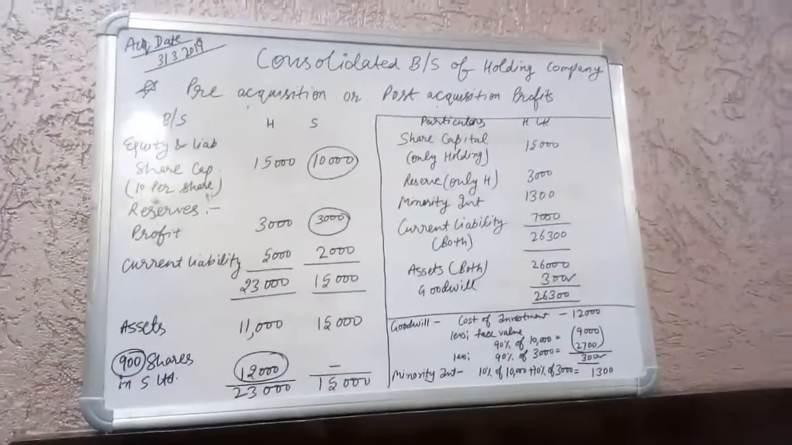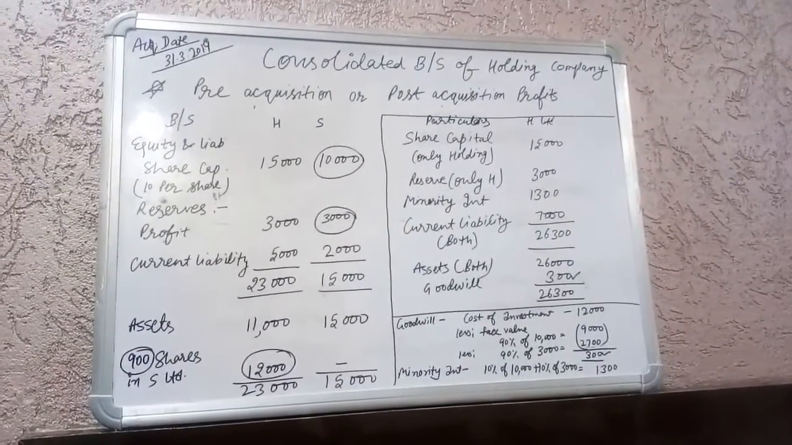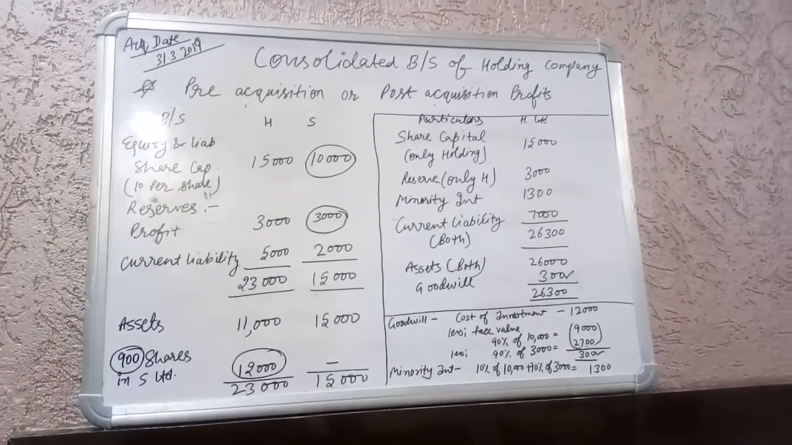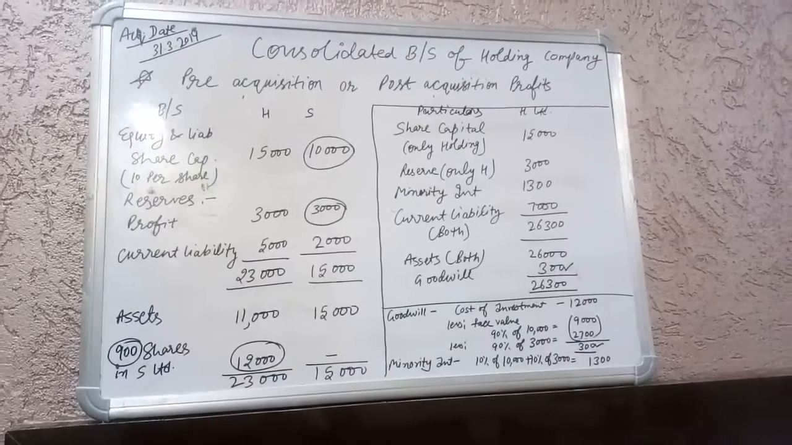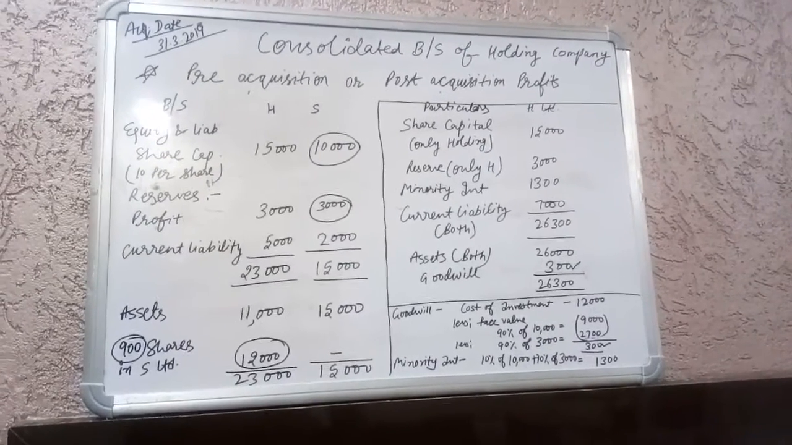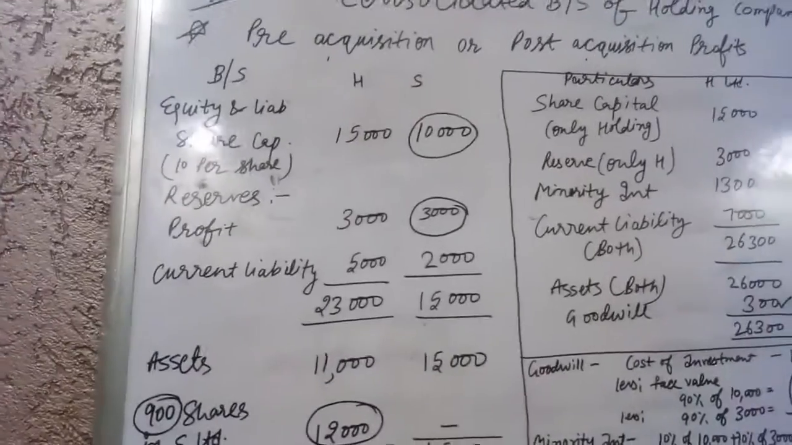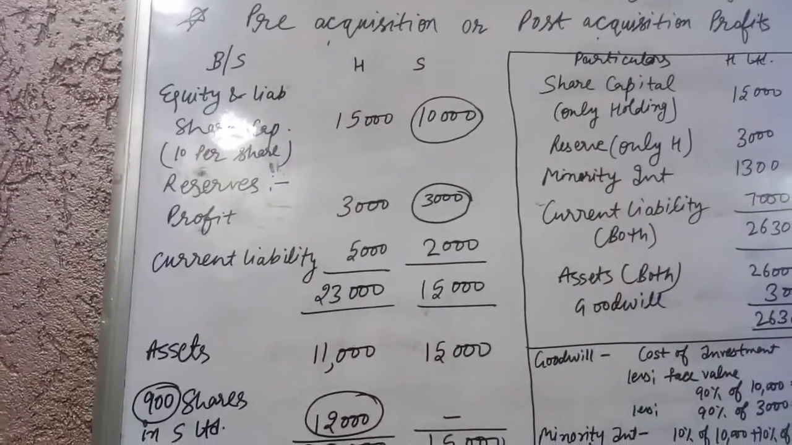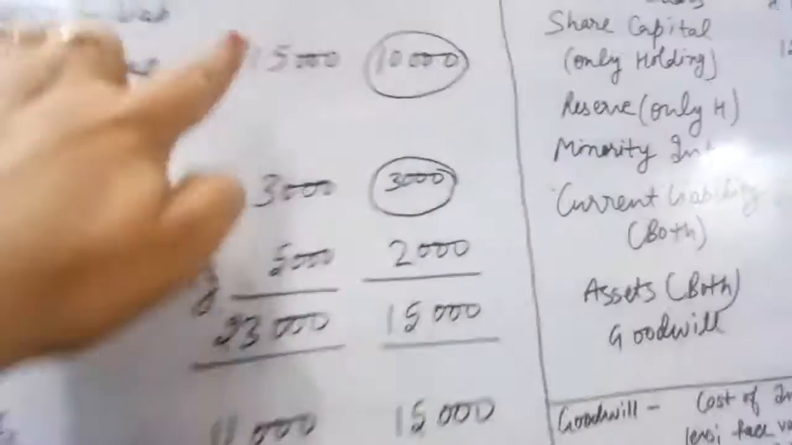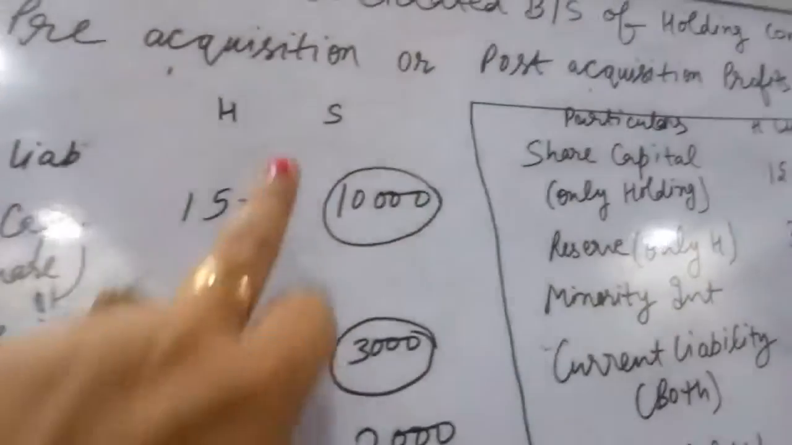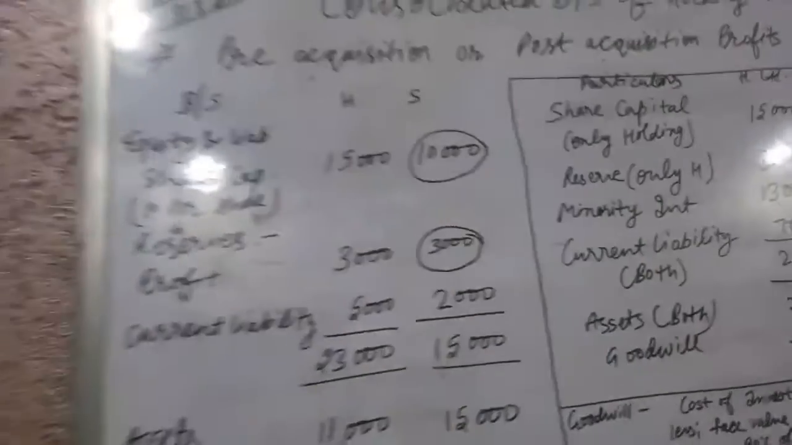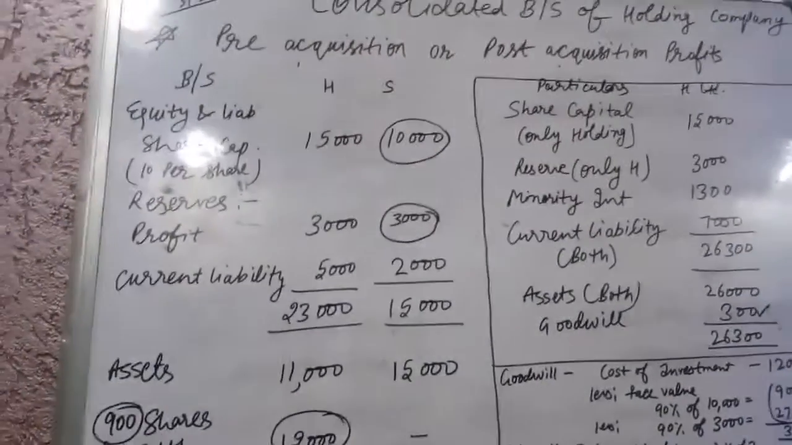So here we are, one of the examples of pre-acquisition profits or post-acquisition profits. Okay, we have two balance sheets of holding company and subsidiary company. H Limited here means holding company and S Limited here means subsidiary company, and we have their balance sheet